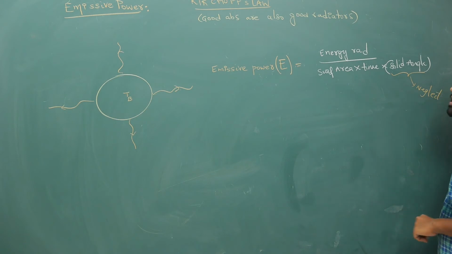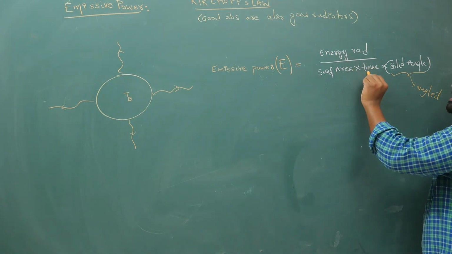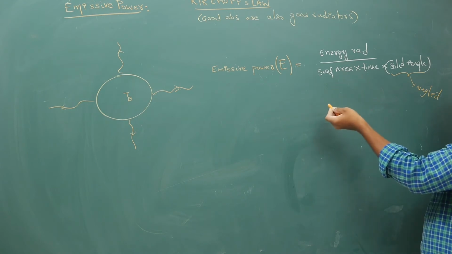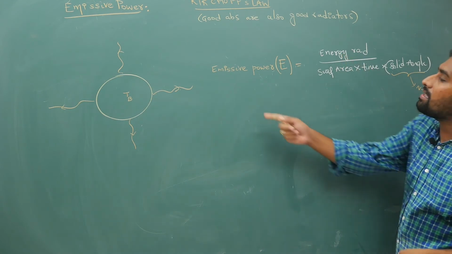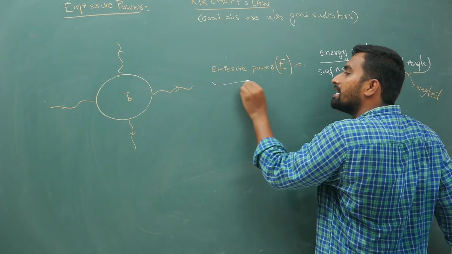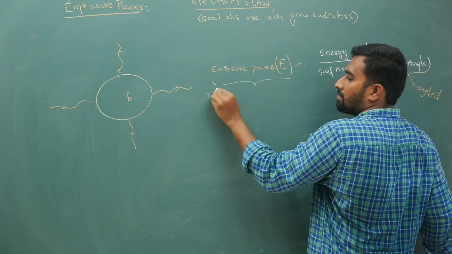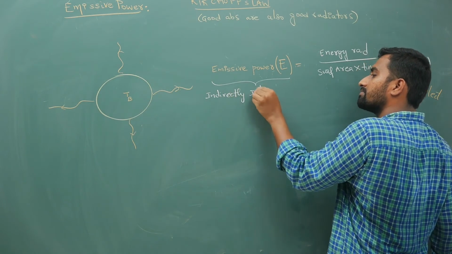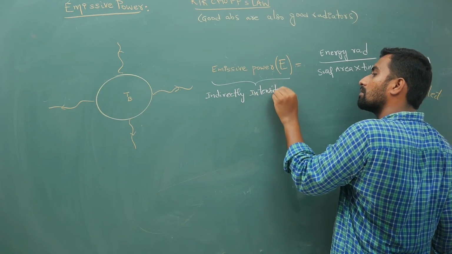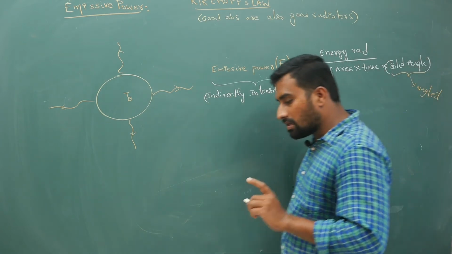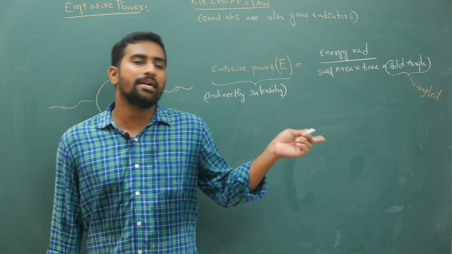But if you look at this, what is it? Energy by time is power, power by area is intensity. So even though I am using the word emissive power, it is indirectly intensity.